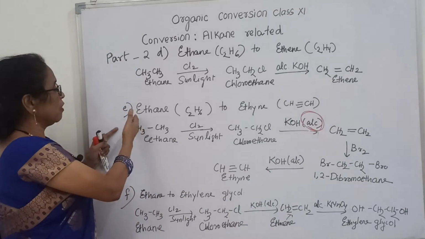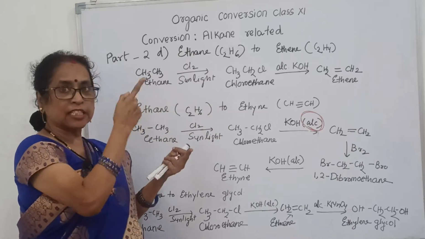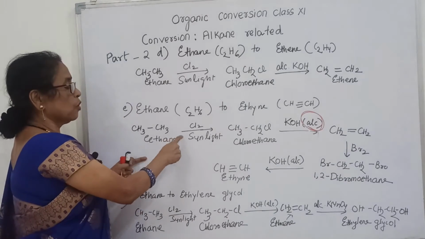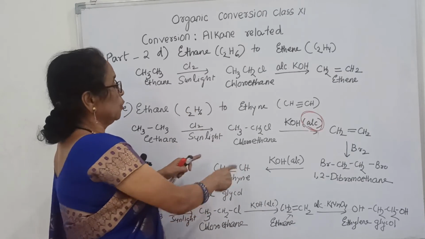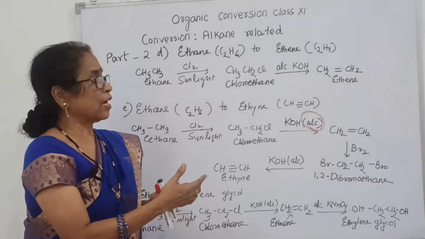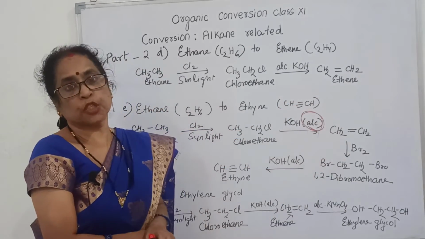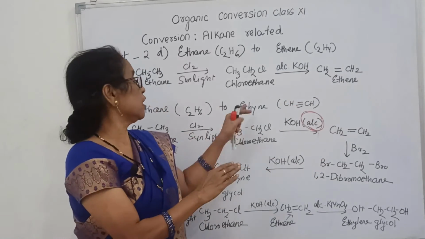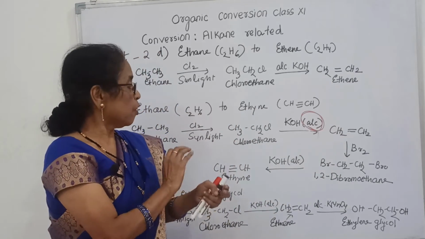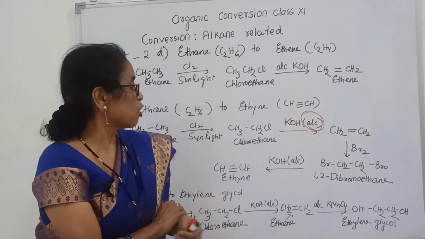Now similarly the second one, ethane to ethyne. What is happening here? Ethane contains a single bond, ethyne contains a triple bond. First take ethane, chlorine, sunlight, it gives chloroethane. Chloroethane again treated with alcoholic KOH gives CH2=CH2. But what is your question? It should be ethyne. That is why you treat with bromine. One bromine attaches here, the other bromine attaches here.